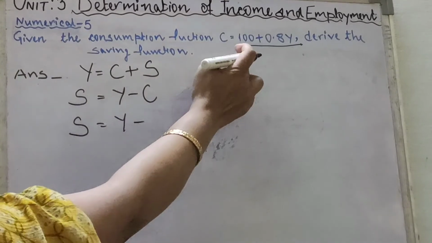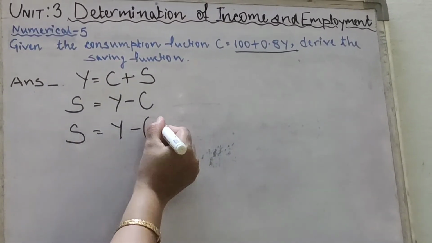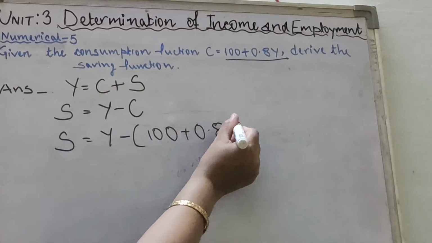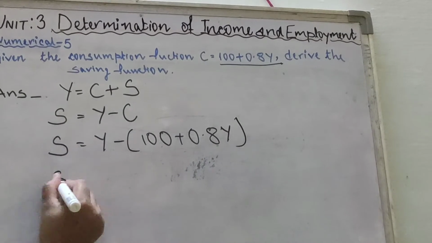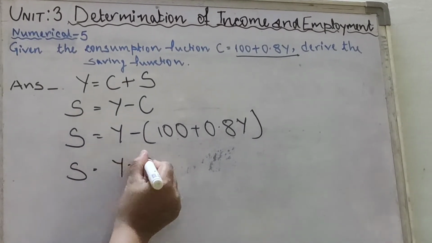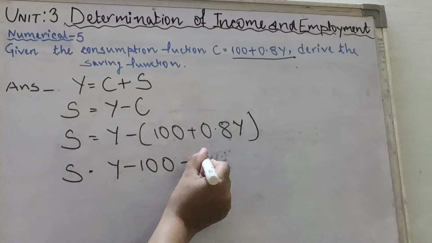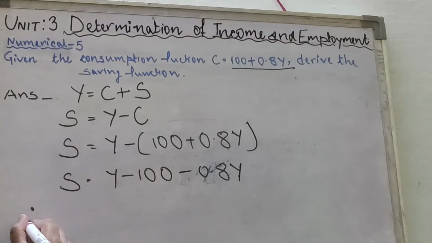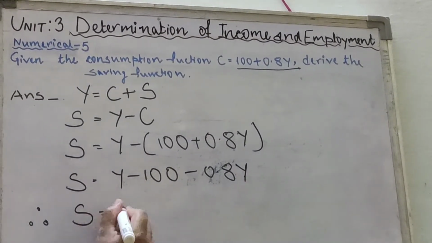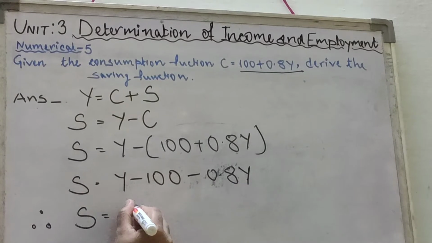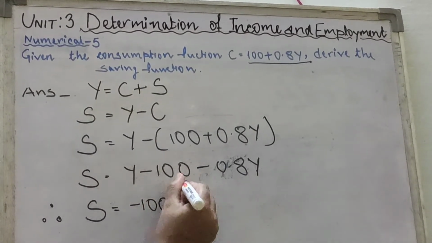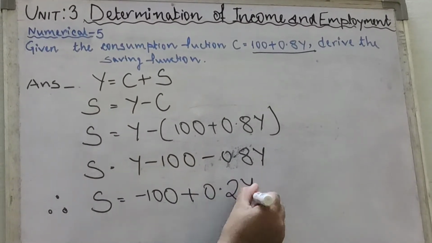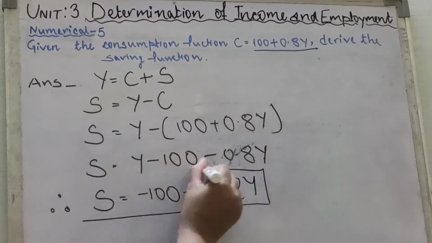वी विल सब्स्टिट्यूट द वैल्यू ऑफ C हियर, दैट इज 100 plus 0.8y. Saving is equal to y minus 100 minus 0.8y. Therefore, saving is equal to minus 100 and y plus 0.2y. This is our saving function.